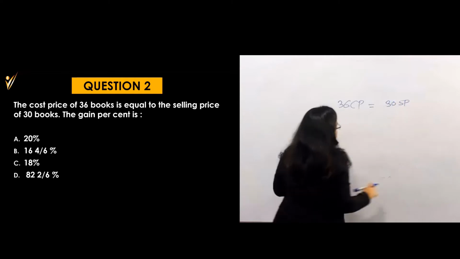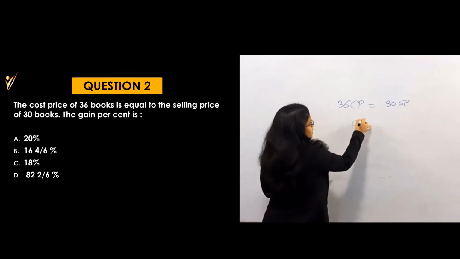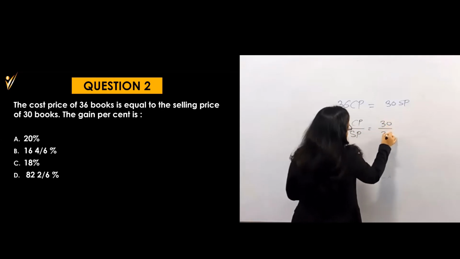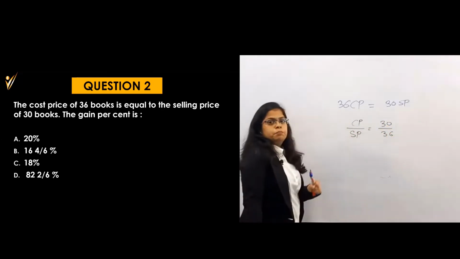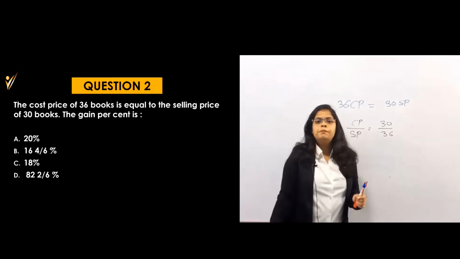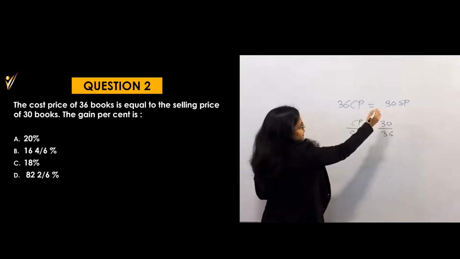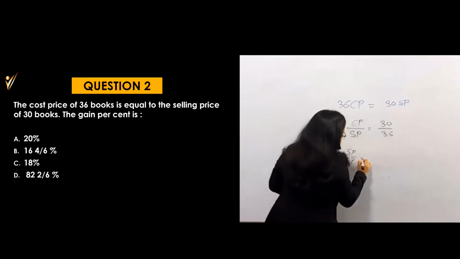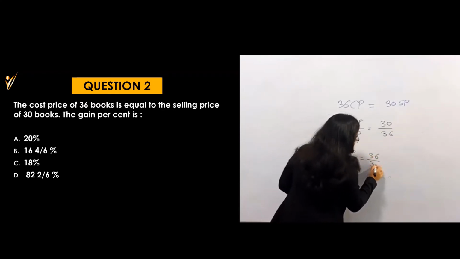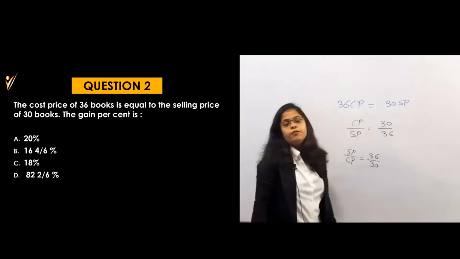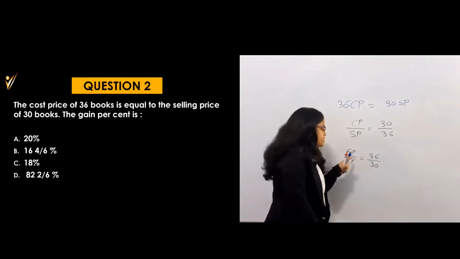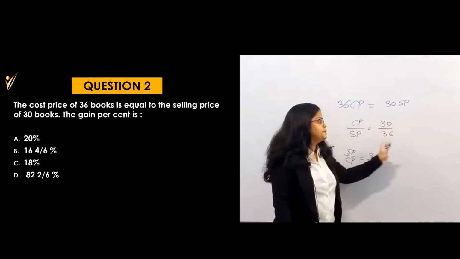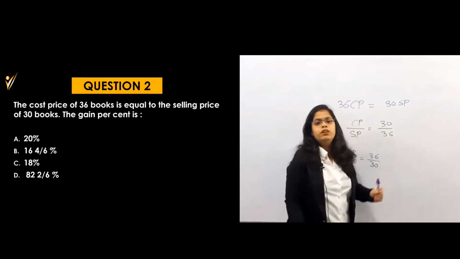That is 30 SP. So now can you write down here CP by SP is equal to 30 by 36. If by chance, by mistake, anyone writes down SP by CP, which is equal to 36 by 30, then also it won't affect your answer, because your SP will remain 36, CP will remain 30. Here also CP is 30, SP is 36. That means it won't affect.